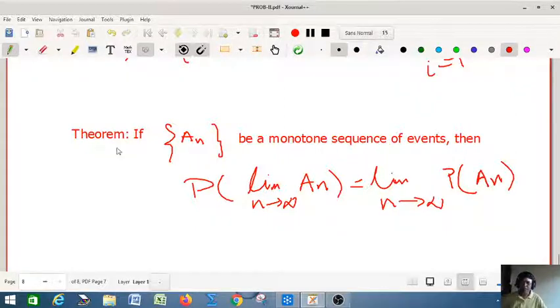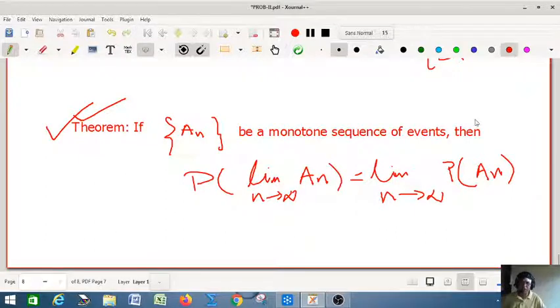Try this. This is your assignment. This is a very important relation. This is actually called the continuity property of probability. It is very important if it is a monotone sequence. I'm just giving you a hint to prove: case 1, assume it is monotonic increasing, and case 2, monotonic decreasing, because we are talking about a monotone sequence, so it may be either increasing or decreasing.